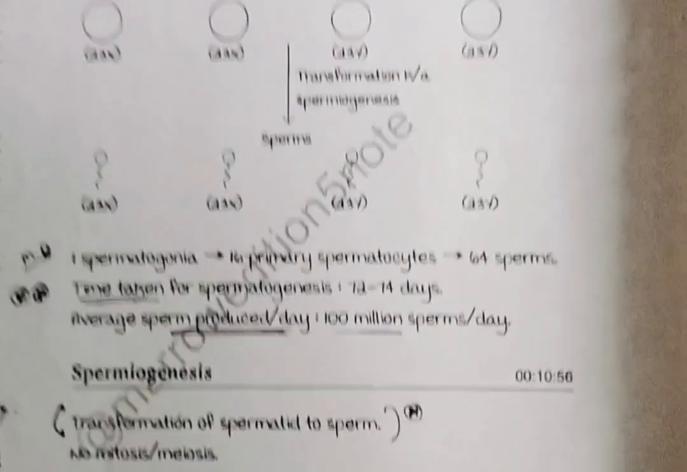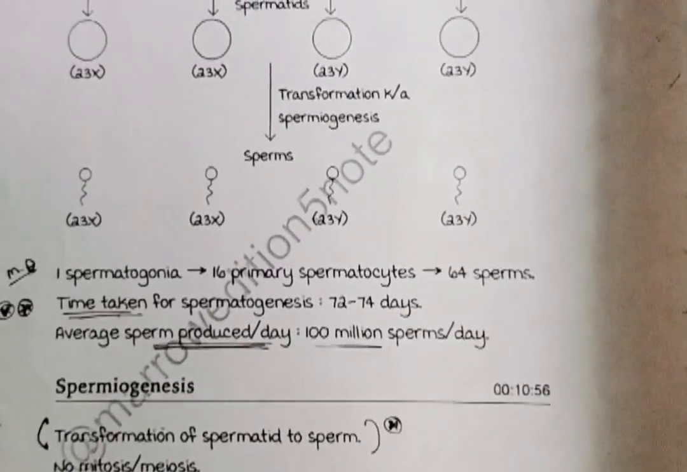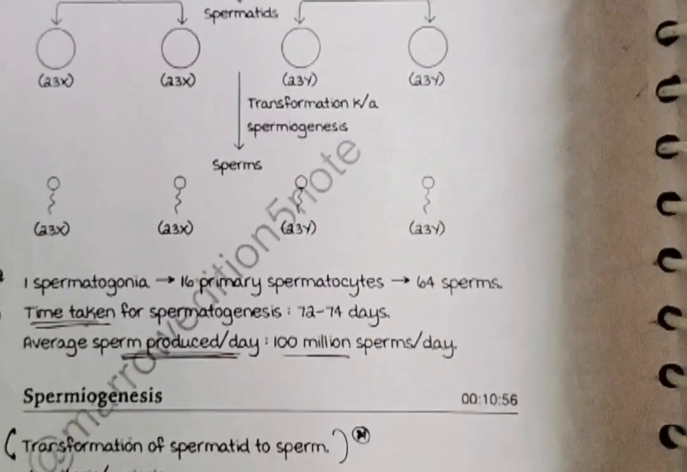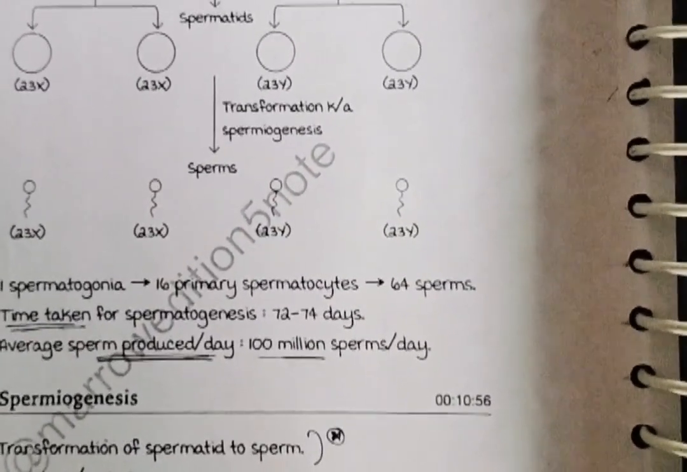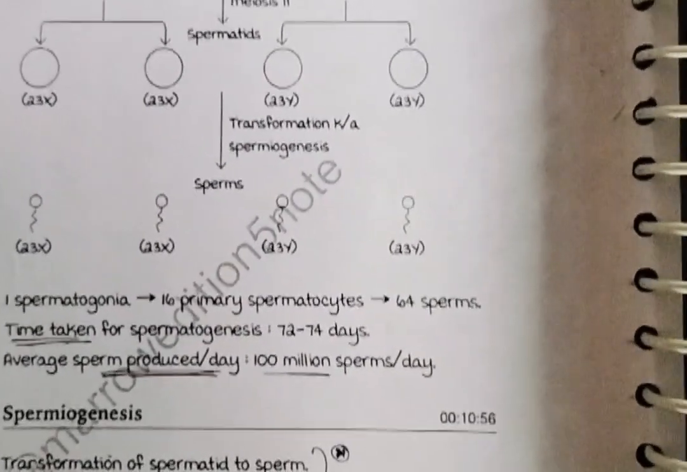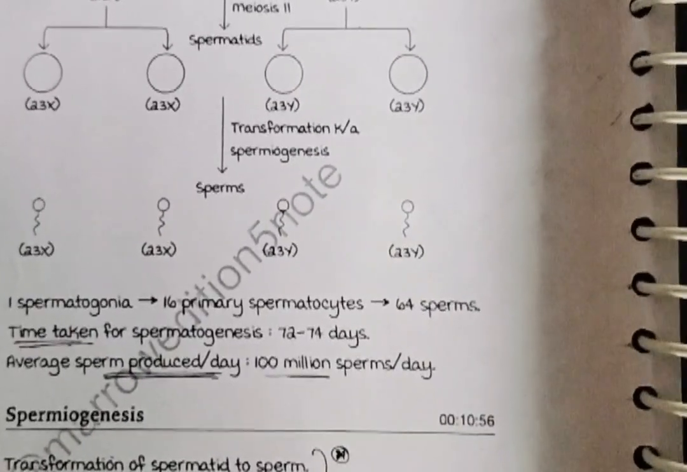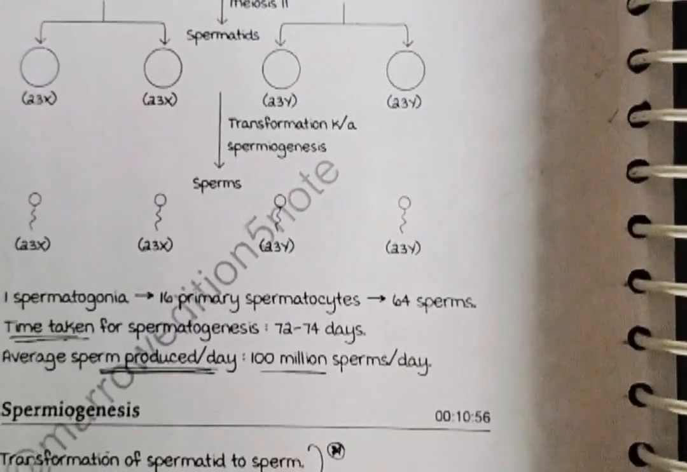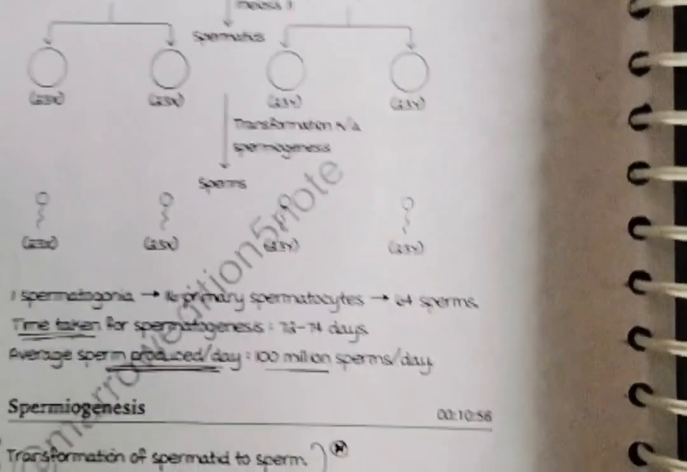Process of spermatogenesis. Time of spermatogenesis: puberty onwards. So shortly before puberty, the primordial germ cell develops into spermatogonia and remains in the wall of the seminiferous tubule. The spermatogonia in turn differentiate into primary spermatocytes, which remain in the stage of prophase of the first meiotic division for a long time, about 16 days.